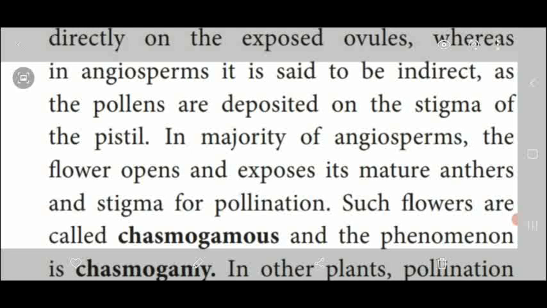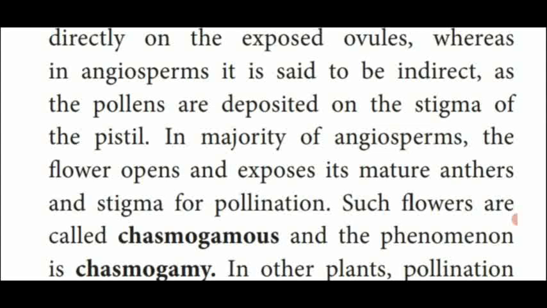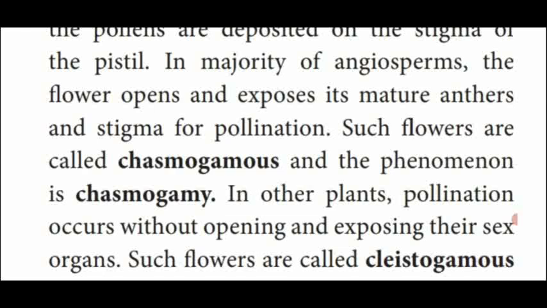In some plants, the flowers open and expose the sex organs, that is stigma and anther, for pollination. That kind of flower is called a chasmogamous flower, and the process is called chasmogamy. In some other plants, the flowers do not open and do not expose the sex organs such as anther and stigma.